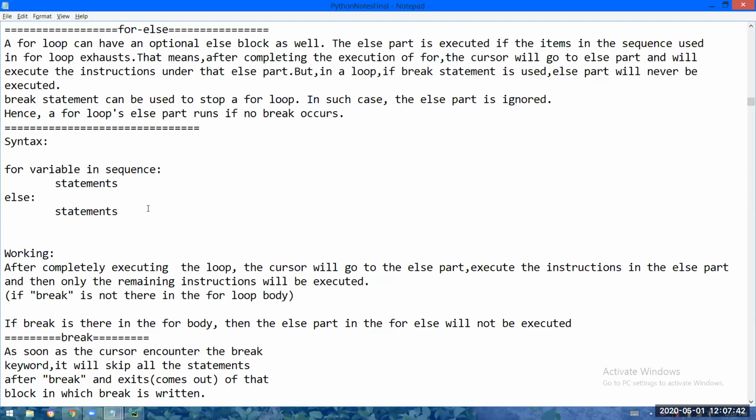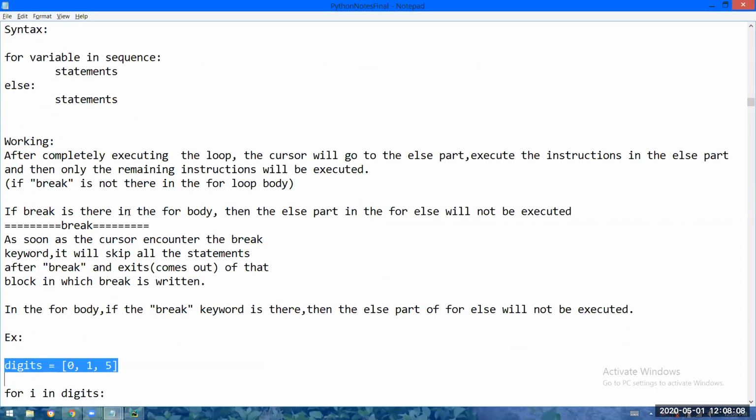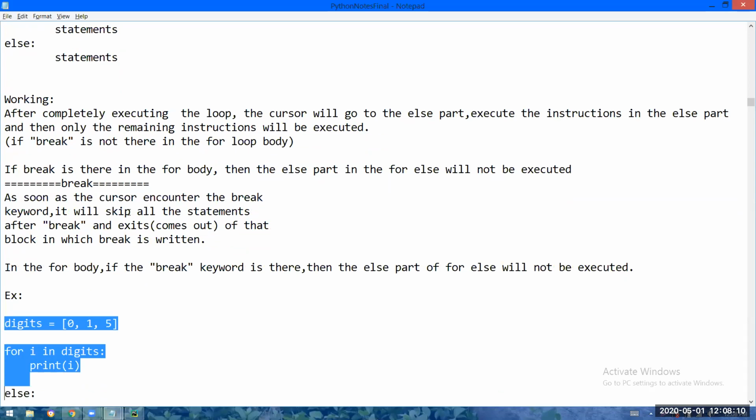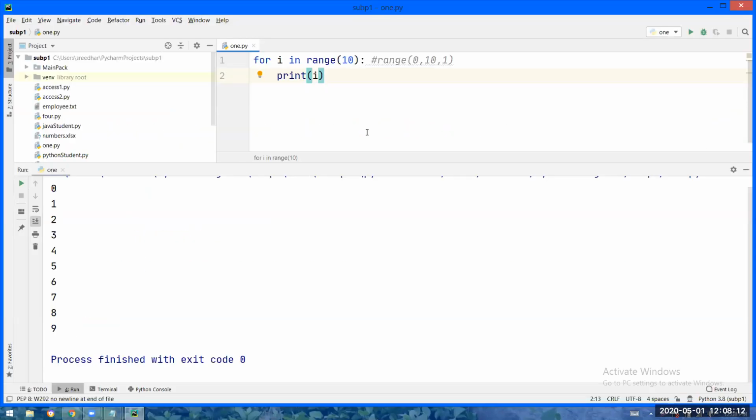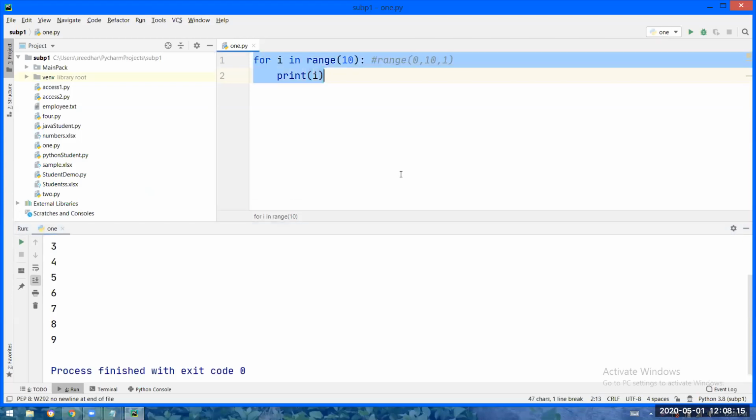But for now, you consider like this. In case of for else, once the sequence is completely exhausted, then definitely else part will be executed. Once the sequence is completely exhausted, definitely the else part will be executed. Okay. So as per the principle explained by me, please try to tell the output of this code.